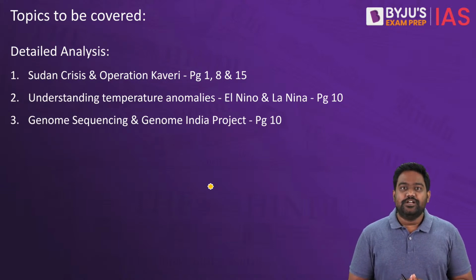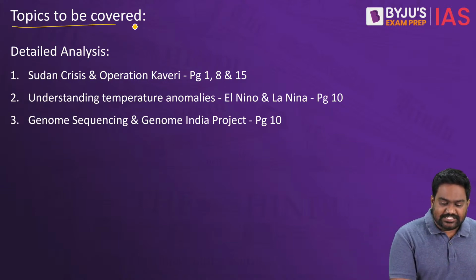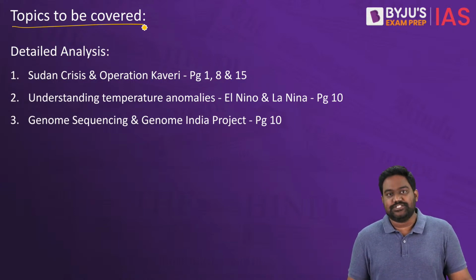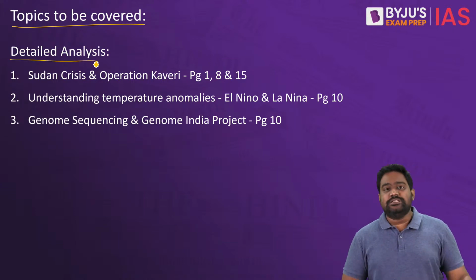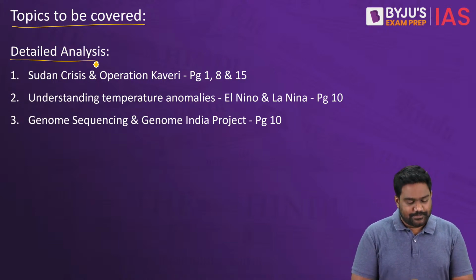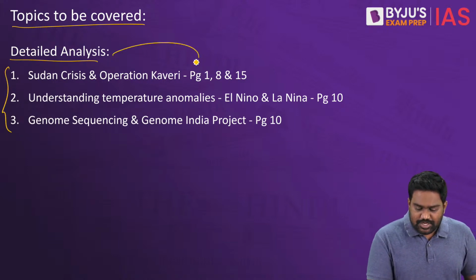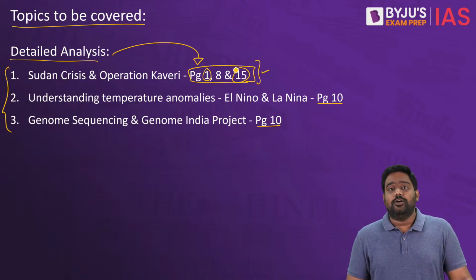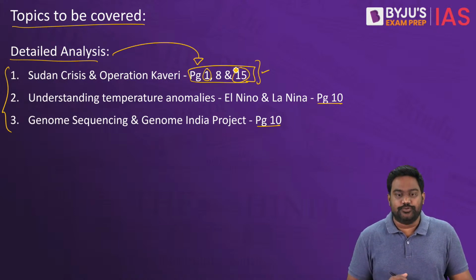So let's begin the analysis of today's The Hindu newspaper by looking at the topics that we are going to discuss. I have chosen three important columns which have been reported in page number 8, page number 10, and as well as in a few other pages such as page number 1 and 15 of the Delhi edition of The Hindu.